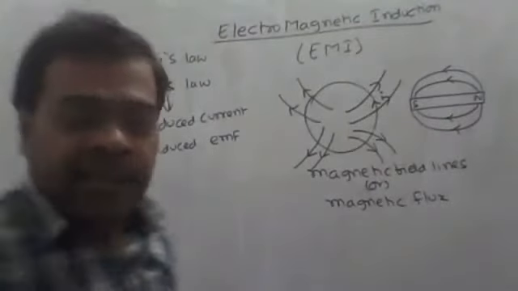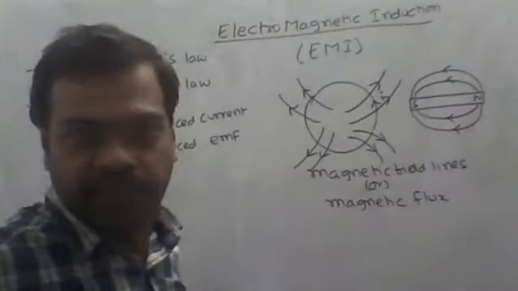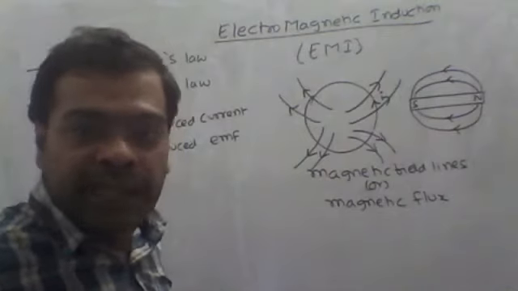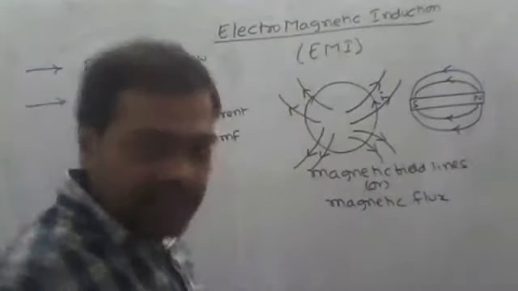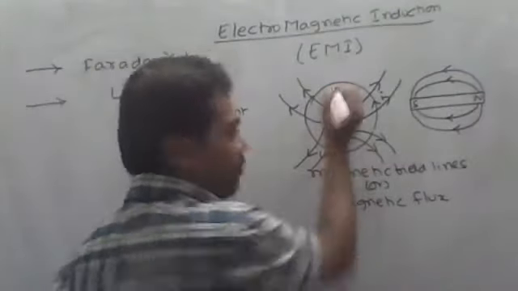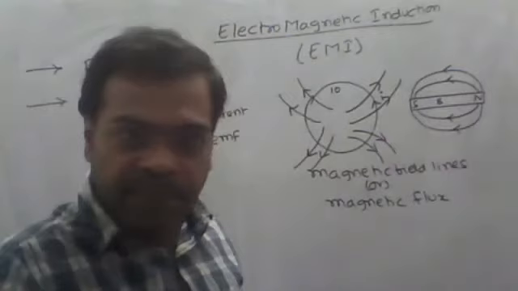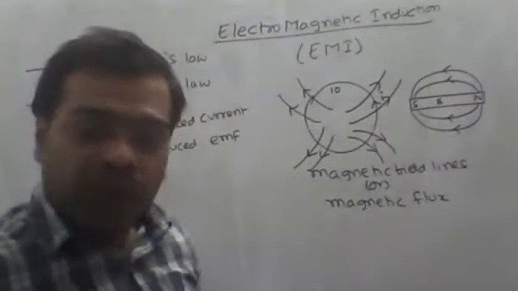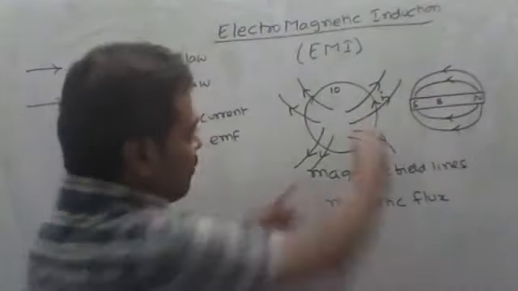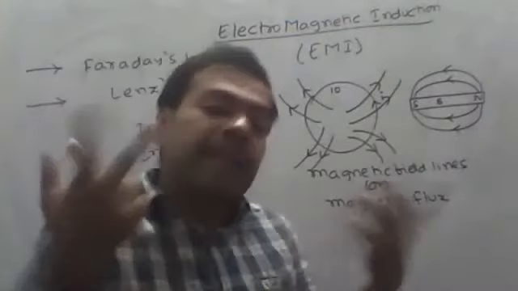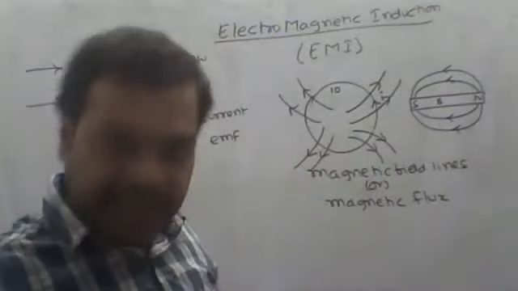Now it depends upon the number of magnetic field lines, or magnetic flux, that we will have the induced EMF or induced current. Suppose in the circular coil I have 10 magnetic field lines, and here I have 8 magnetic field lines. Now what we expect is that, due to the induction, the magnetic flux in the circular coil will increase.